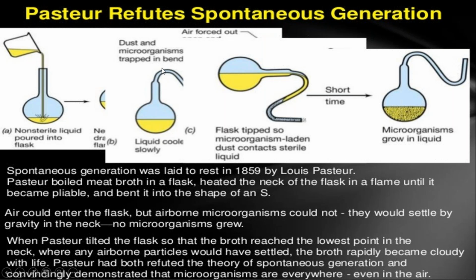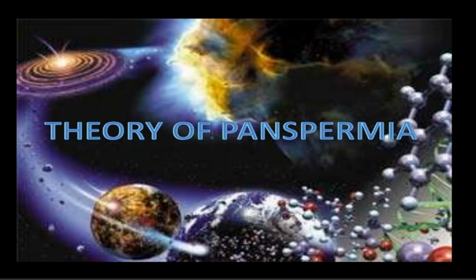In the bent flask there was no entry of air, and the open-mouth flask is one in which air is entering. In the open-ended flask, organisms start growing in the liquid. But in the flask that was closed and air is not present, microbes don't grow. So as per Pasteur's experiment, life evolved from other organisms.